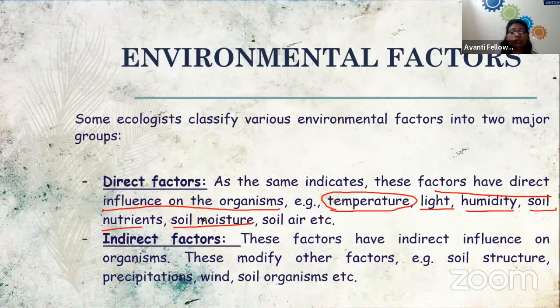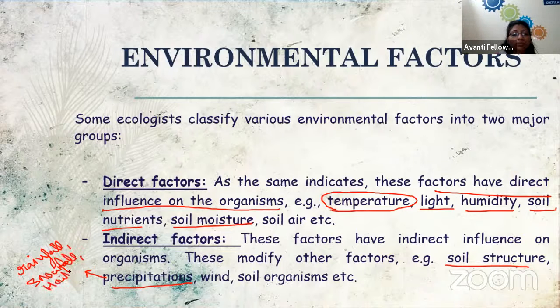Then we have the indirect factors. Indirect factors are those which are indirectly affecting, right? Such as soil texture or soil structure, precipitation. Precipitation includes rainfall, snowfall, or hailstorm. All these come under precipitation. They do not directly, they indirectly affect us.